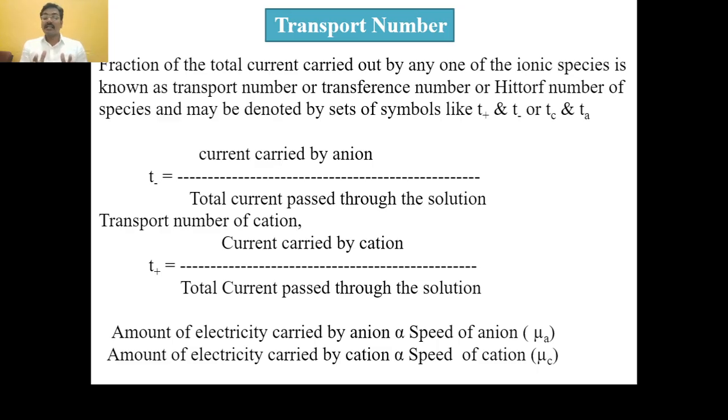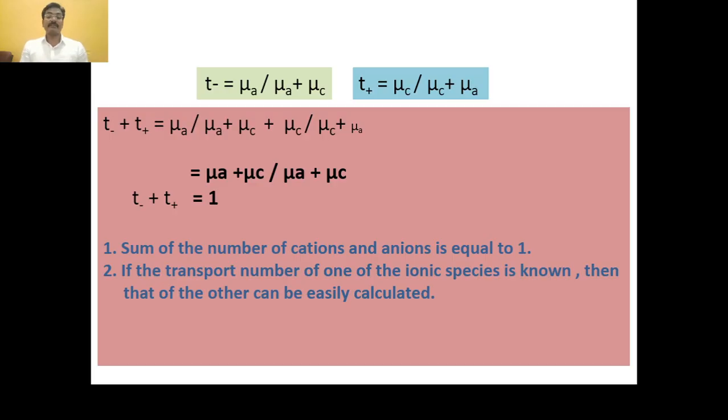This shows that the current carried by a particular ion depends upon the mobility or speed of the ion.